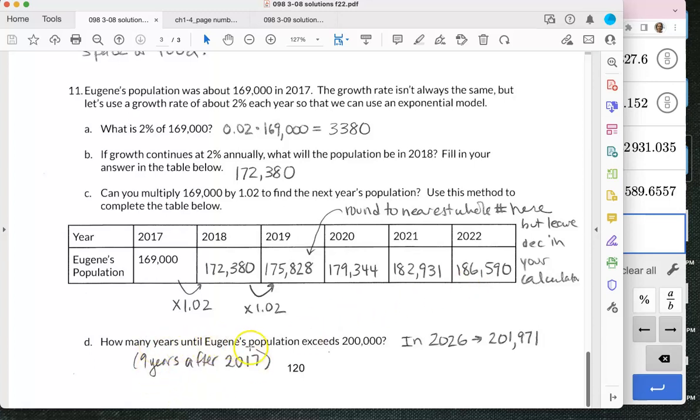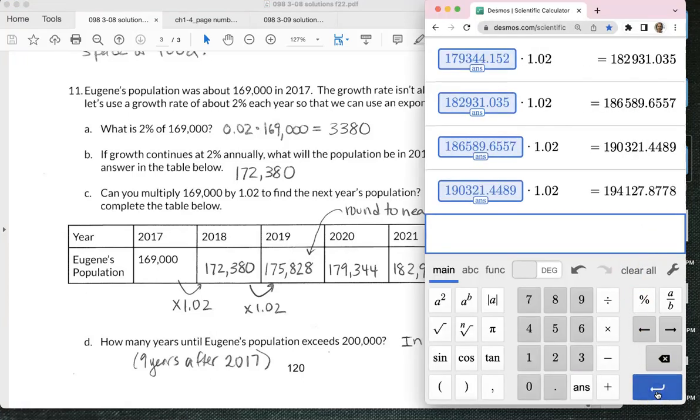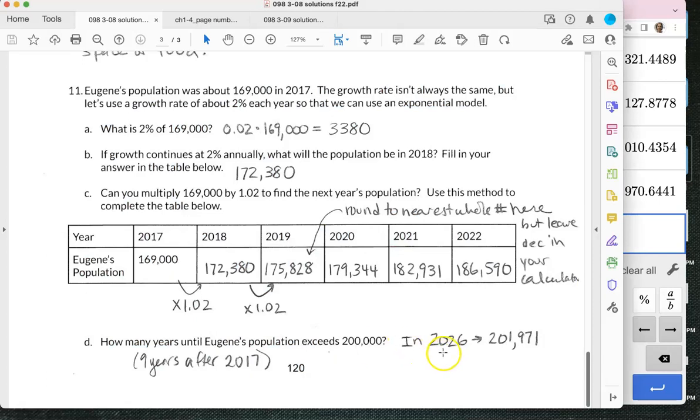How many years until Eugene's population exceeds 200,000? So we can go over here and keep counting. This was the 2022 number. So 2023, 2024, 2025, 2026 is the year that we exceed 200,000. And if we're in 2026, that's 9 years from when we started this problem in 2017.